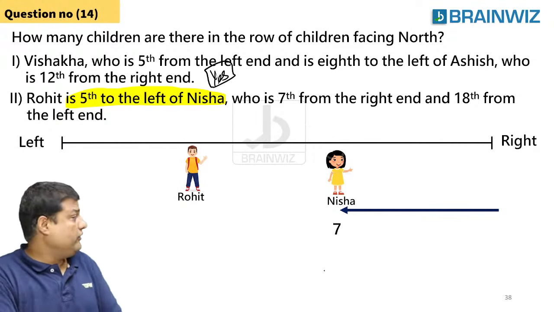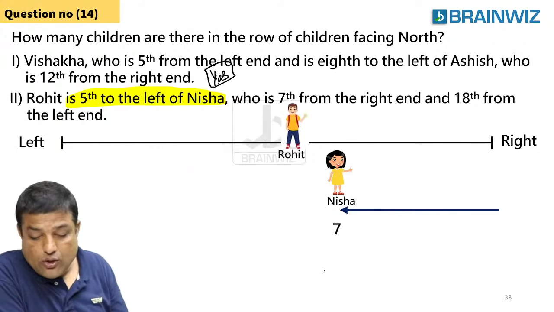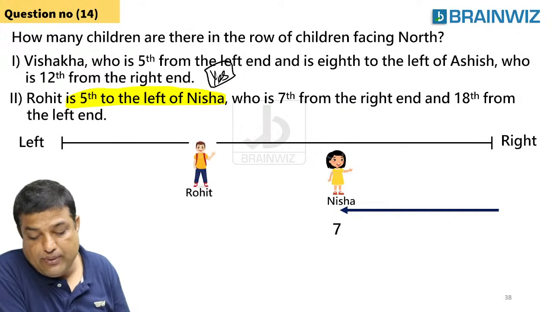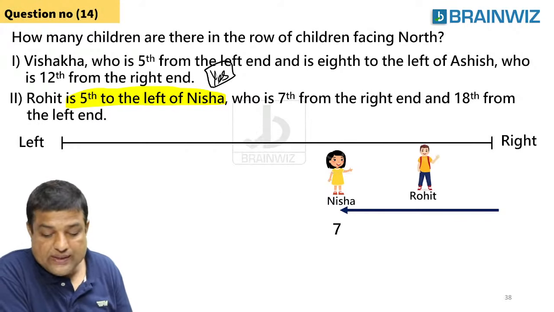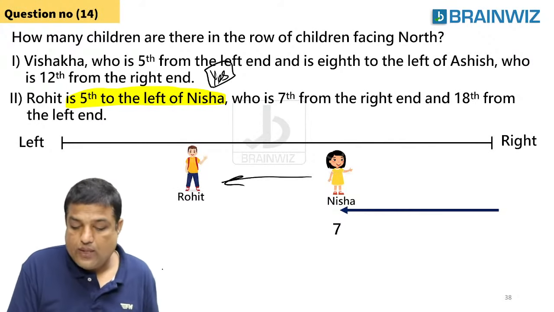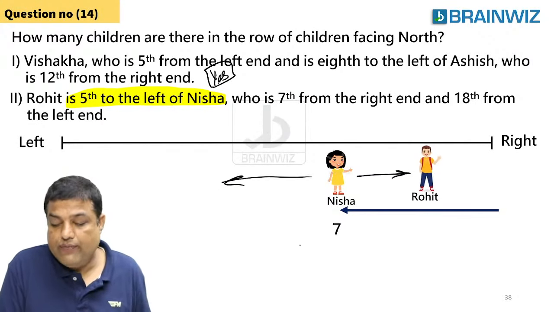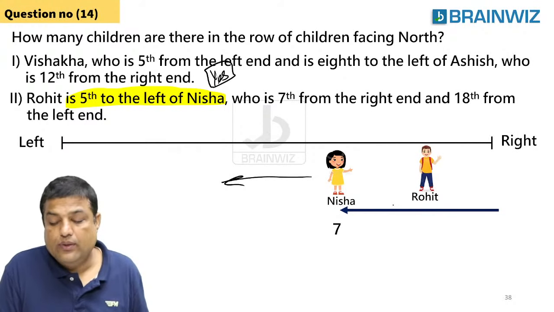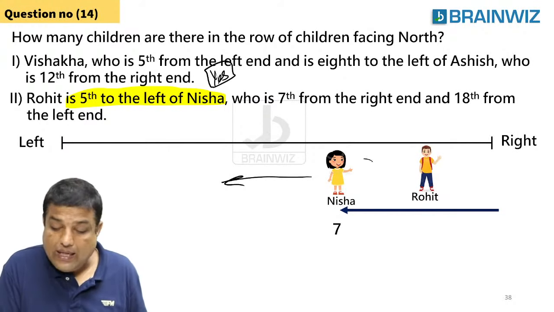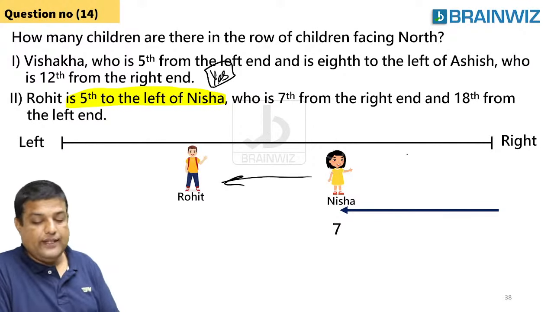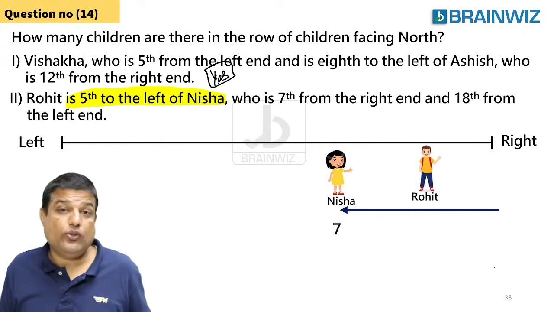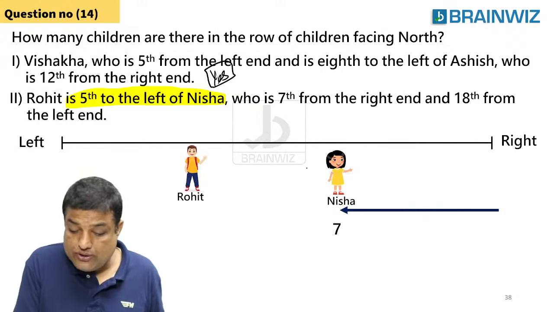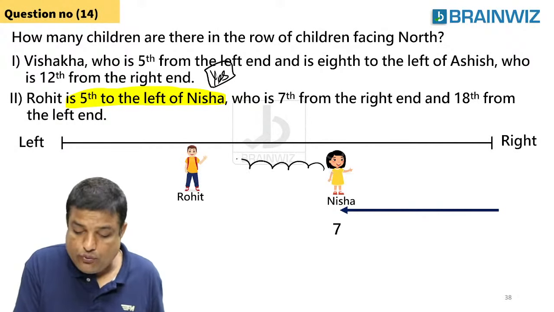Do you think Rohit will be sitting left side or right side? Come on, guys, please tell me. Where is Rohit sitting? Rohit is sitting to the left side of Nisha or right side of Nisha. Left doesn't mean her left, it's your left, guys. Are you understanding, everybody? Clear? So this is wrong and this is correct. So this is how many places, guys? 1, 2, 3, 4, 5.